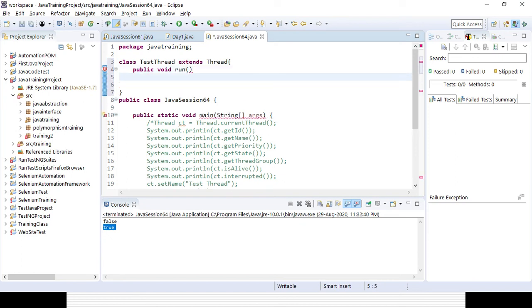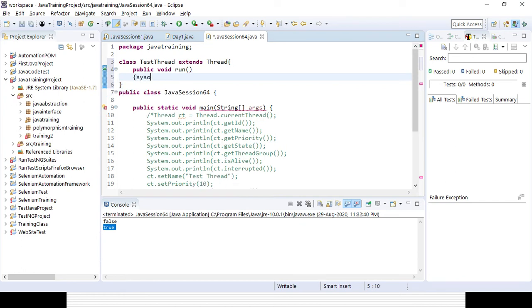And here I want to print some output. The output will be, suppose, thread is running for main method. Okay, that's the output I want to get.